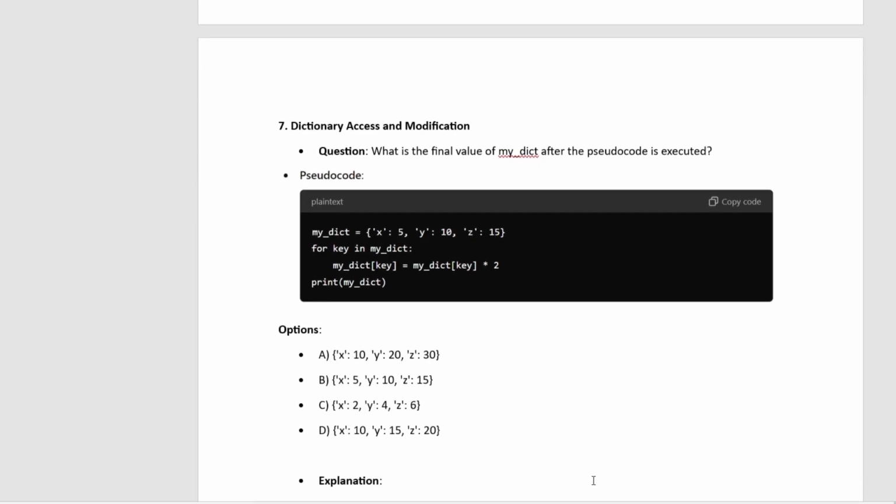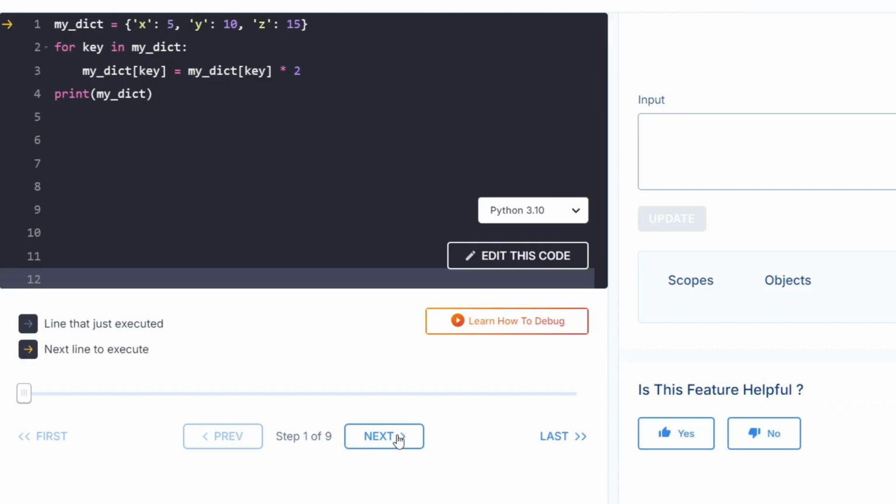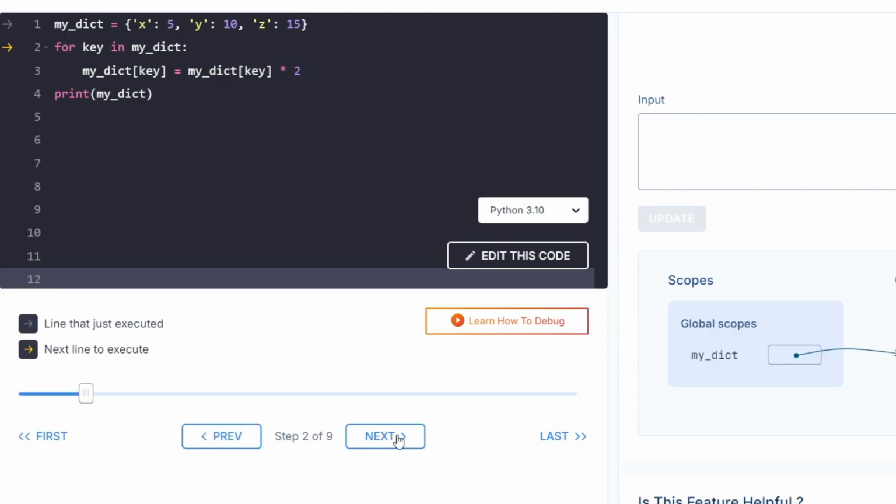Okay. A lot of resources are available for free to learn coding. So if you improve every day, then you will definitely get a job. Don't lose hope.